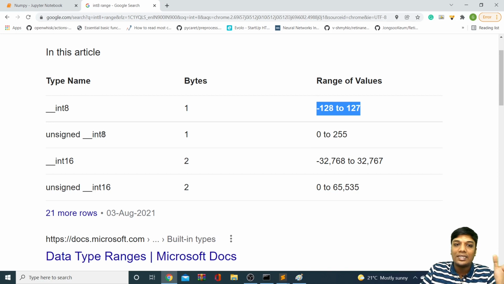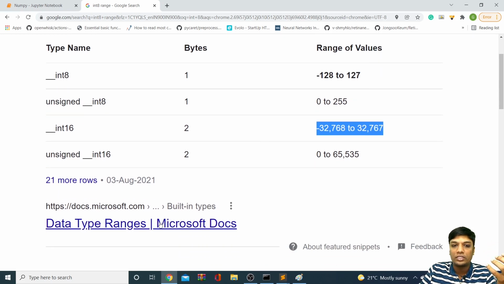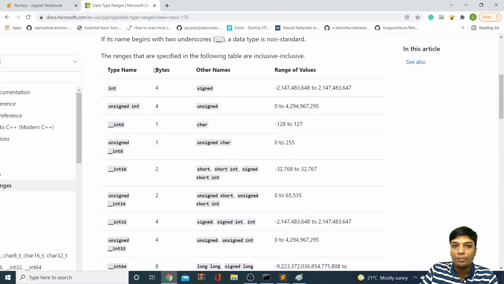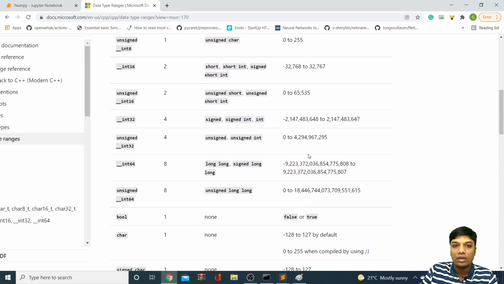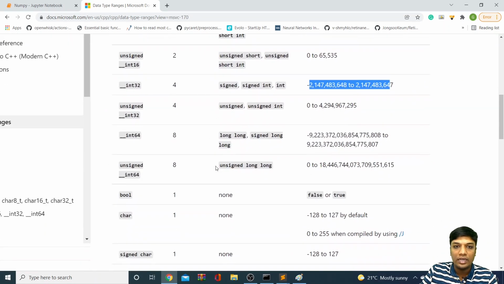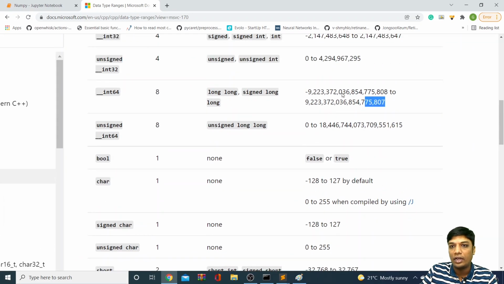And we also have something called unsigned integer. Unsigned integer means you'll have only positive values, no negative values. So it is between 0 to 255. And int 16 is between minus 32,000 to plus 32,000. If you click on this link, you can see the other ranges also, how many bytes of memory each occupies and what the range is. You can see int 32 is in this range. And you also have int 64, which has this particular range.